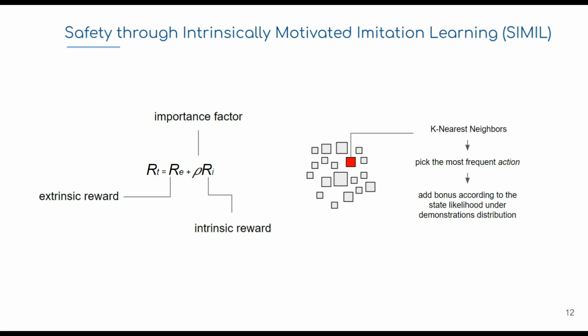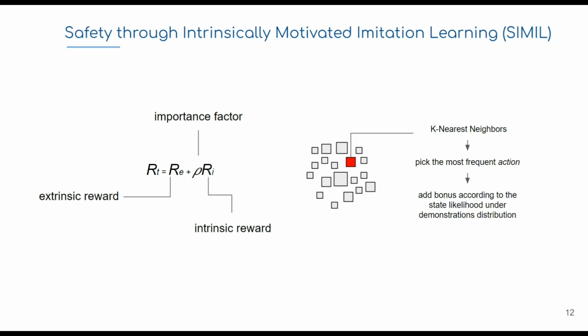The idea here is we add a bonus according to the state likelihood under the demonstration distribution. Our hypothesis is that undesirable states tend to occur less often in the demonstration distribution, and consequently they get a lower bonus for the density, whereas familiar states lie in regions of high density, and consequently get a higher bonus for the relative density.